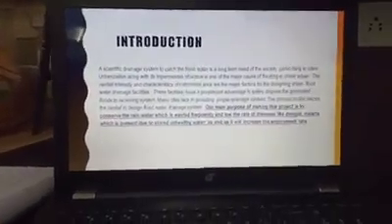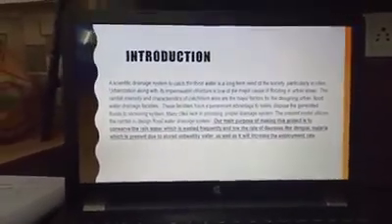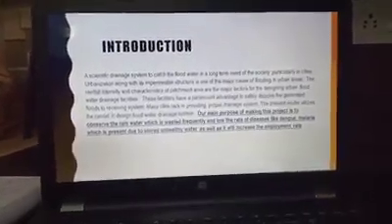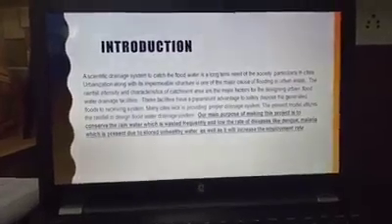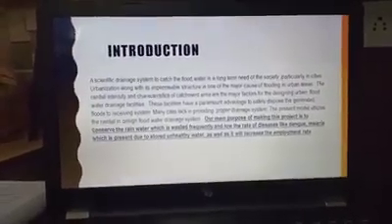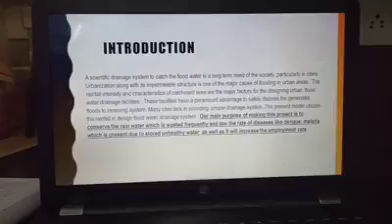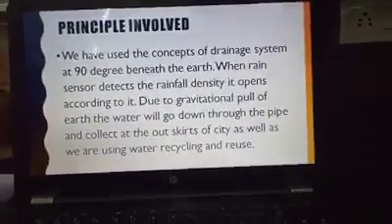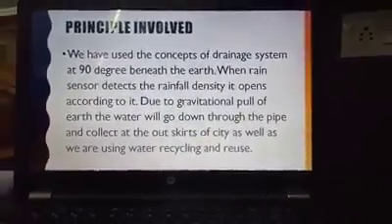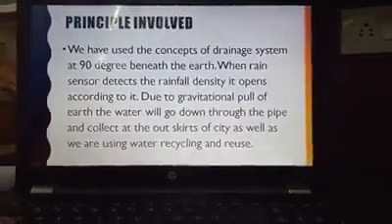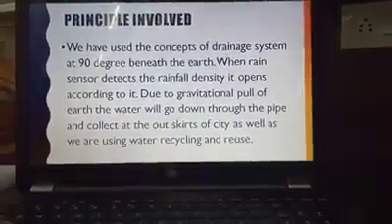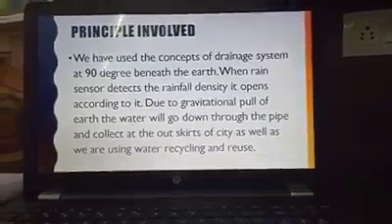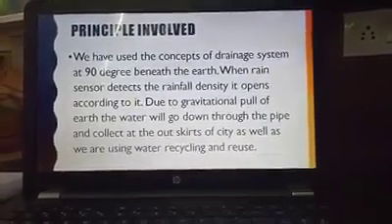Introduction. A scientific drainage system to catch the flood water is a long-term need of society, particularly in cities. Urbanization along with the imperial structure is one of the major causes of flooding in urban areas. Principle involved. We have used the concept of a drainage system at 90 degrees beneath the earth. When the rain sensor detects the rainfall density, it opens accordingly. Due to gravitational pull, the earth pulls the water downwards through pipes which can collect it to the outskirts of the city